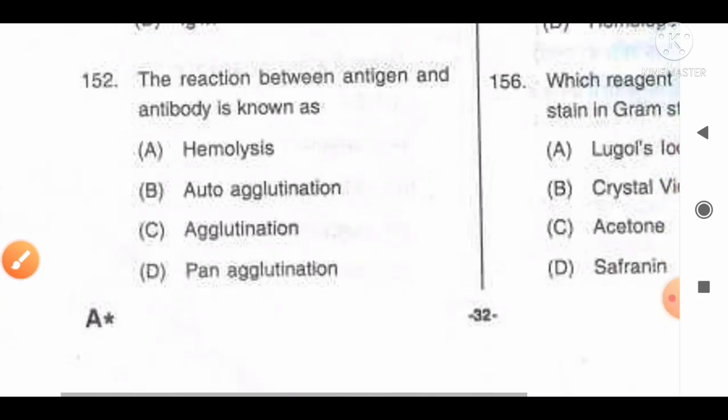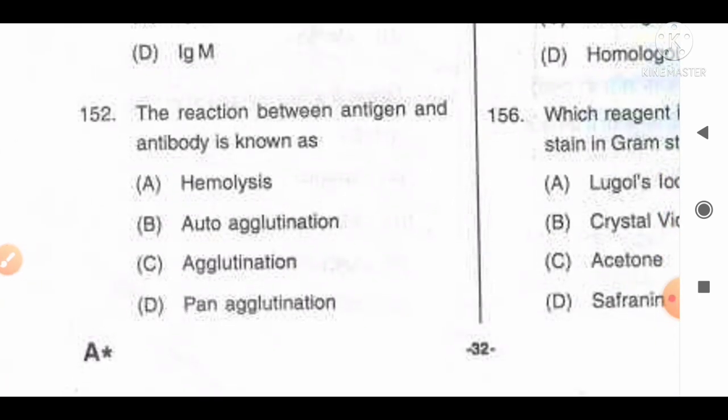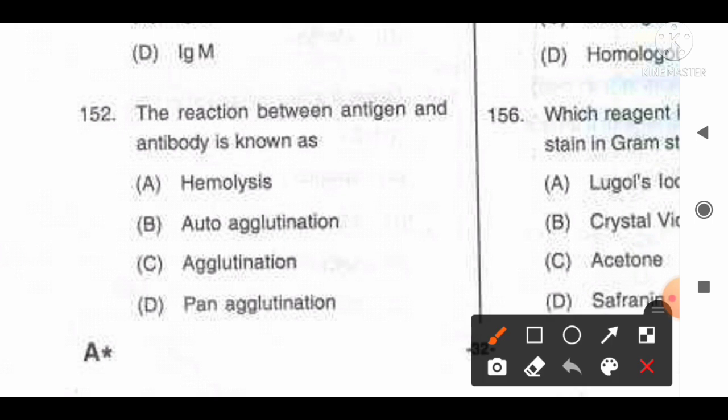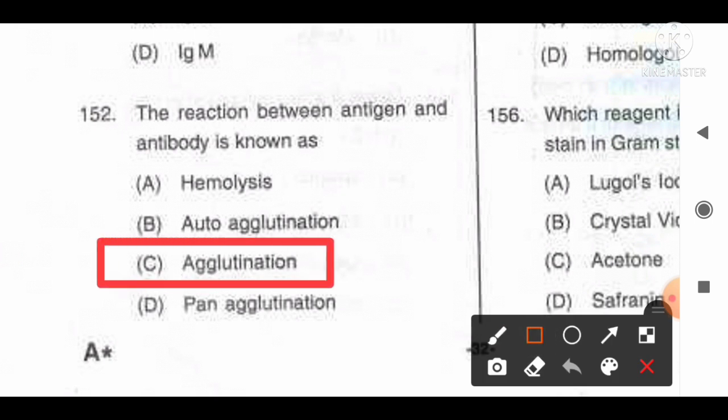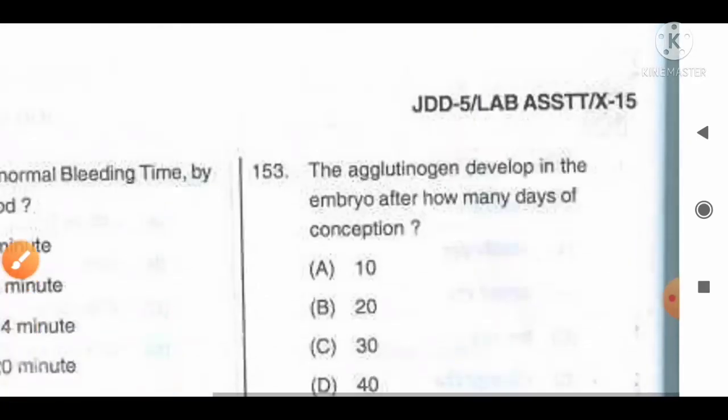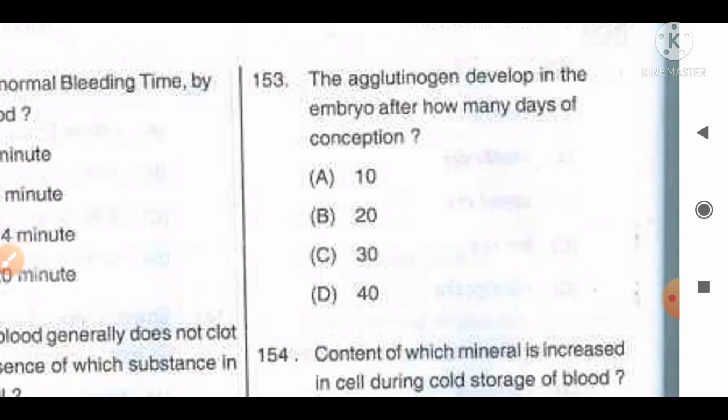The reaction between antigen and antibody is known as: A. Hemolysis, B. Autoagglutination, C. Agglutination, D. Pan-agglutination. And the correct answer for this question is agglutination. So option C is the correct answer for this question. Move to the next question, number 153. The agglutinogen develops in the embryo after how many days of conception? And the options are: A. 10 days, B. 20 days, C. 30 days, D. 40 days.